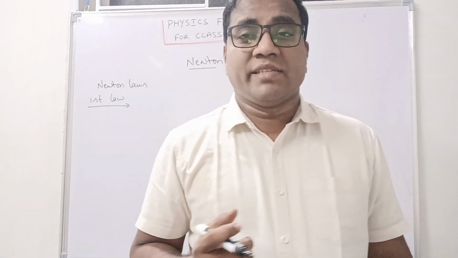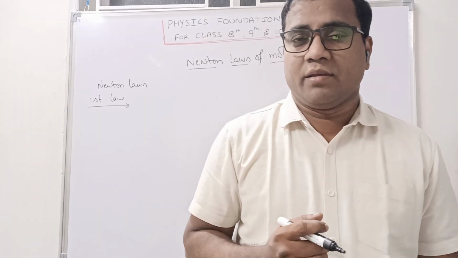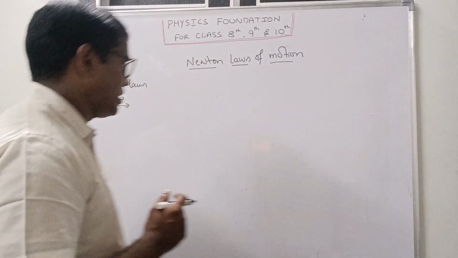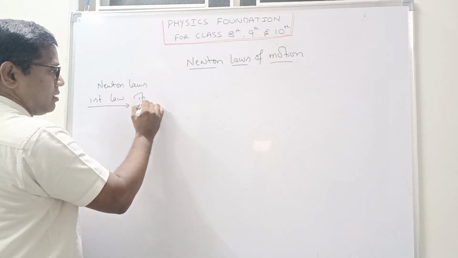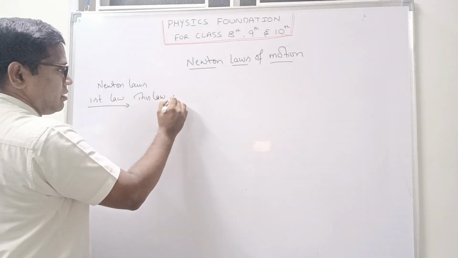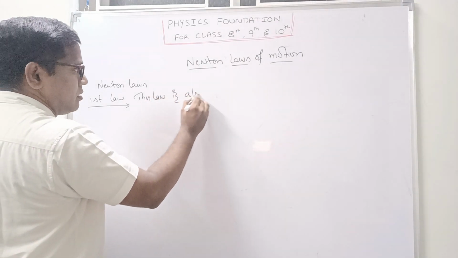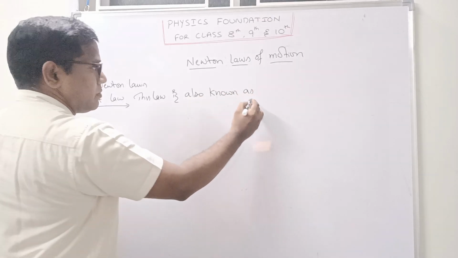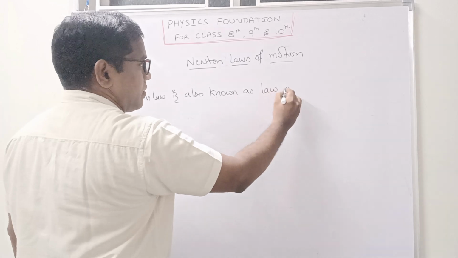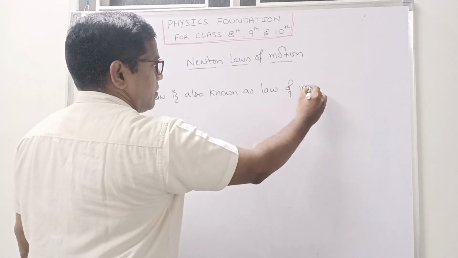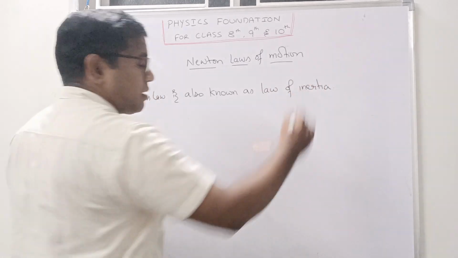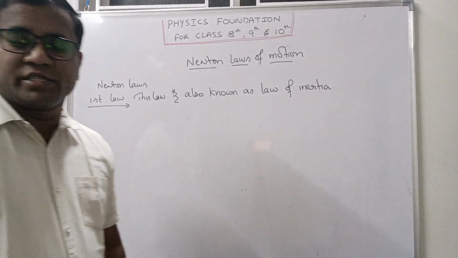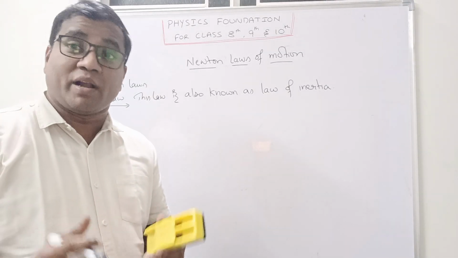This law is also known as the law of inertia.